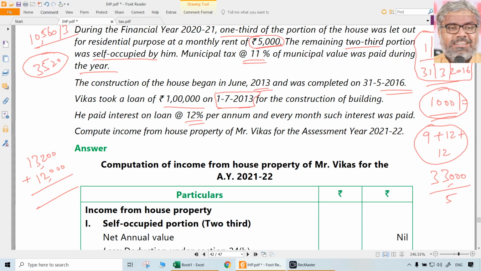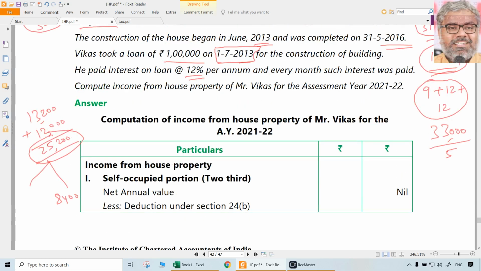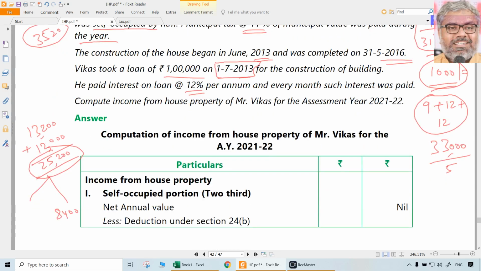So total will be 25,200. This has to be split. This 25,200 has to be split like what? 2/3 and 1/3. 1/3 how much? 8,400. 2/3 will be 16,800. That is the overall interest.